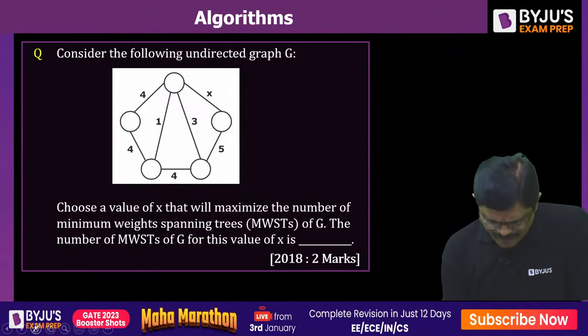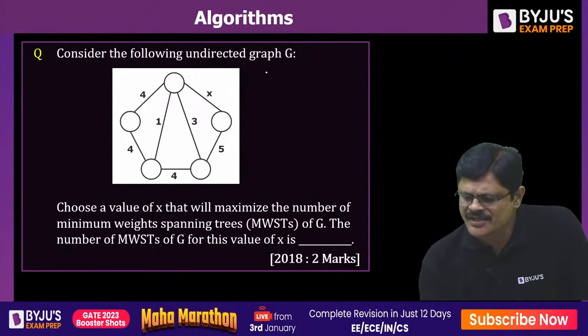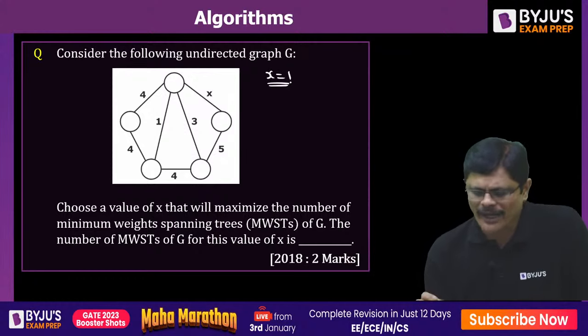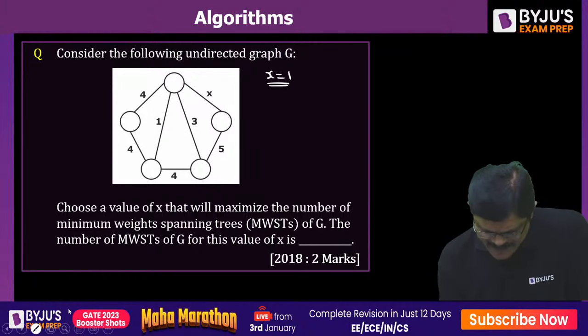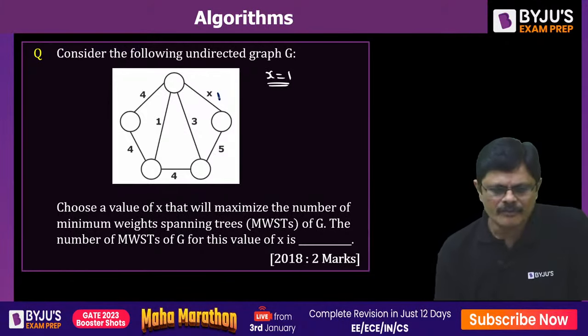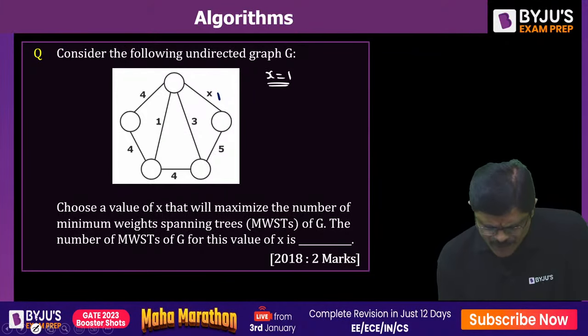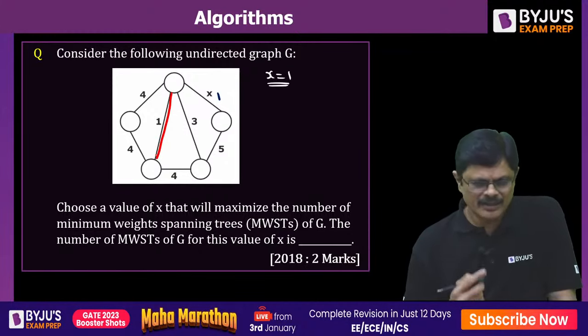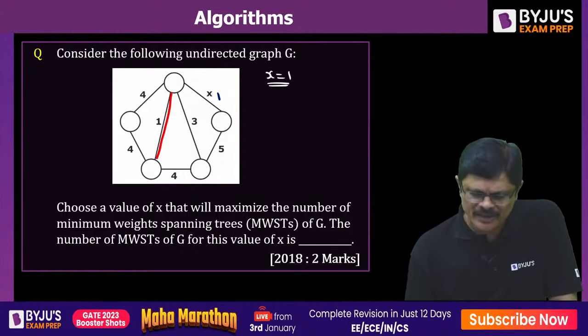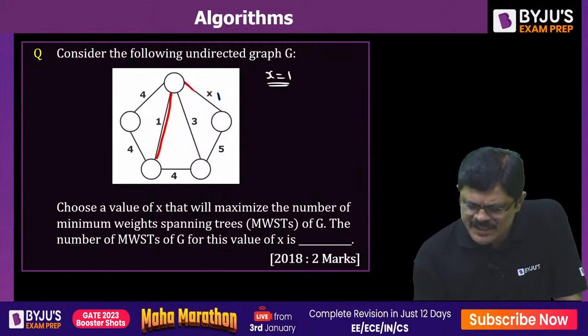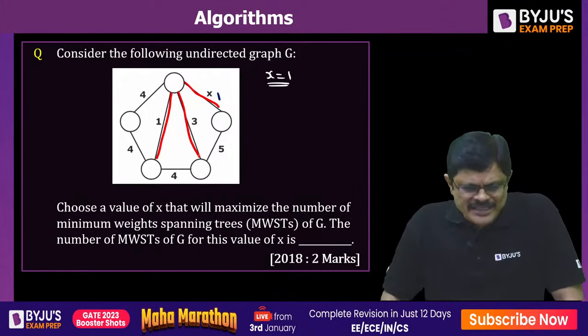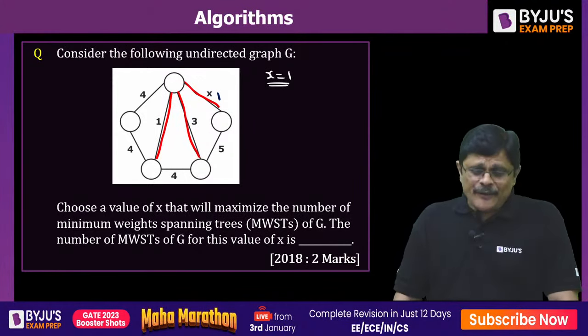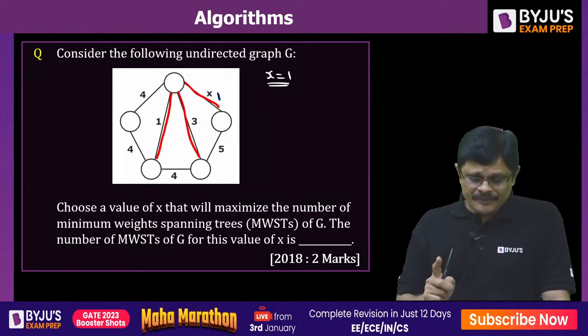So, let us try different values for x. Let us try x equal to 1. What happens if x is 1? Let us see. Let us use the simple Kruskal's algorithm here, sir. First, 1 is selected, obviously, if x is 1. Then after that, the next smallest is this one. Next, this one is done. These three are obviously selected. See, when x is 1, yeah, 3.